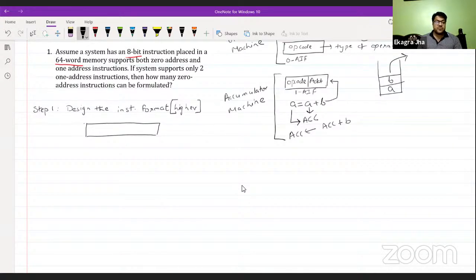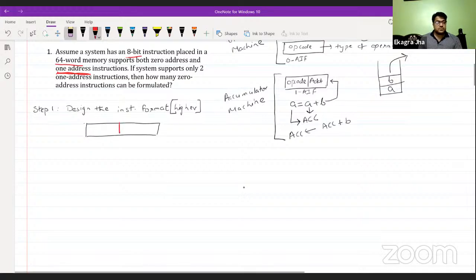So the higher machine we are having here is the one address instruction, because in one address instruction you can solve zero address instruction, but in zero address instruction we can't solve one address instruction because this is not compatible. So backward compatibility is there: in one address you can solve zero address, in two address you can solve one address and zero address, in three address you can solve two, one and zero address instruction, but this won't work vice versa. Fine. So compatibility is backward, not forward. Every higher machine can solve the lower instruction formats.